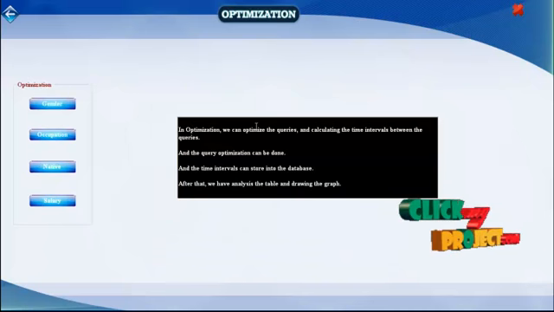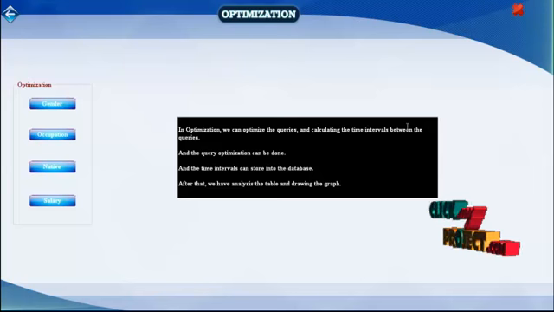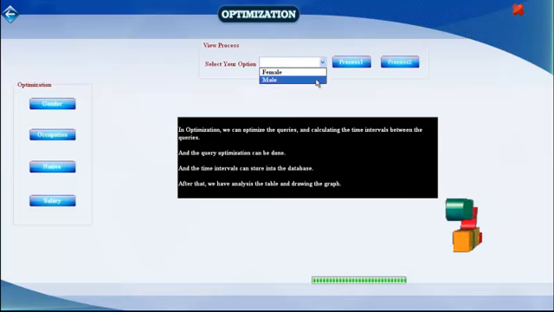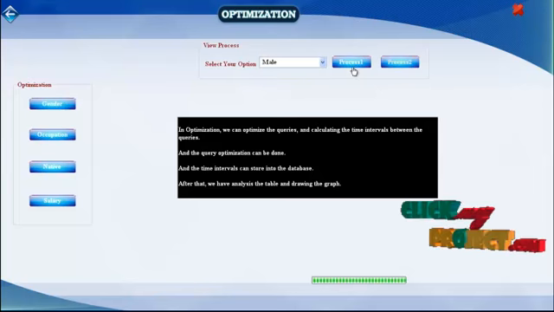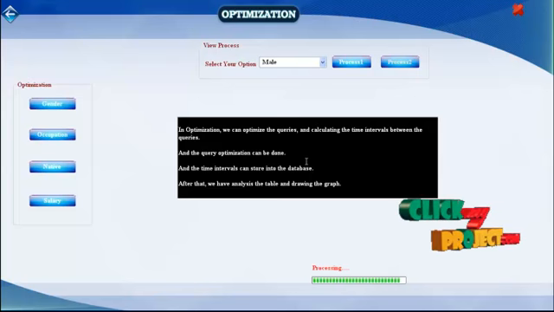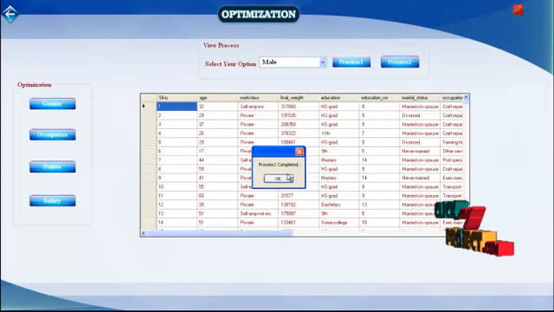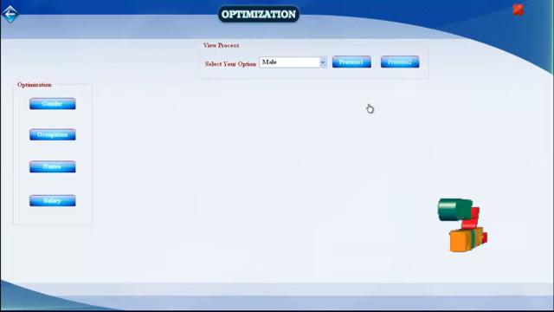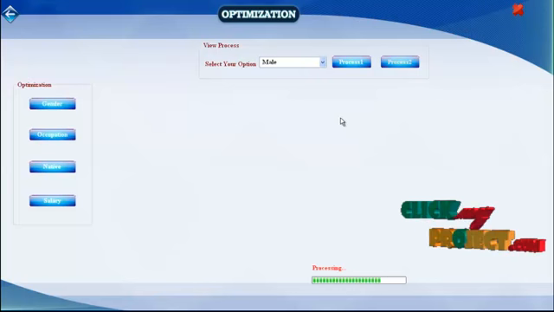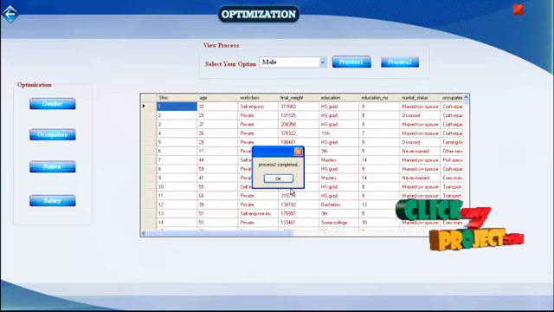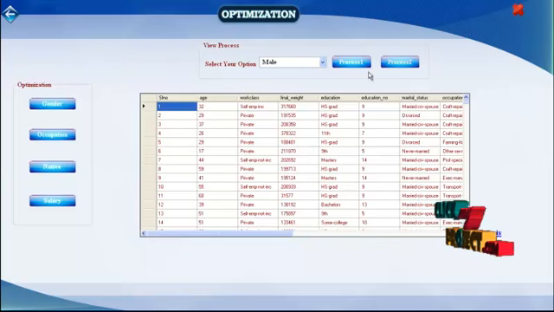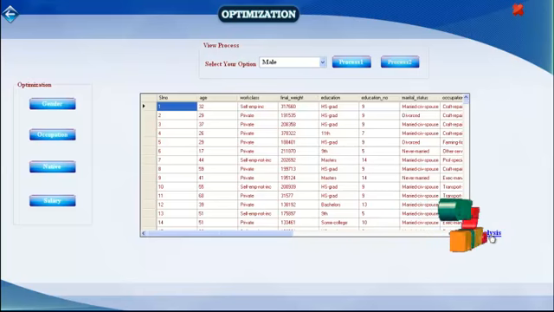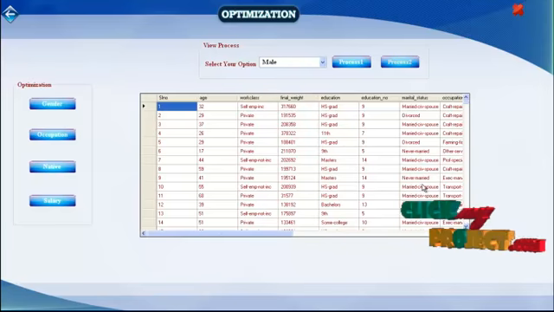This is optimization. In optimization, we can optimize the queries and calculate time intervals between the queries. Click the same process. Process 1. Completed. And now process 2. The values of the time intervals between process 1 and process 2 are stored into the database. Then we go to the analysis phase.